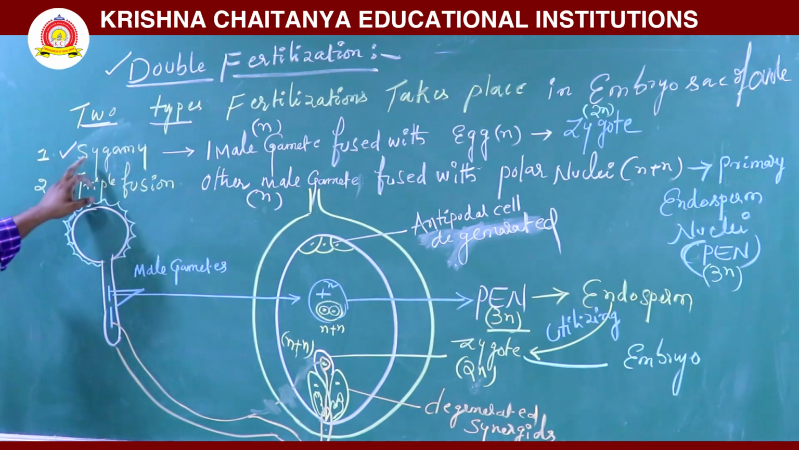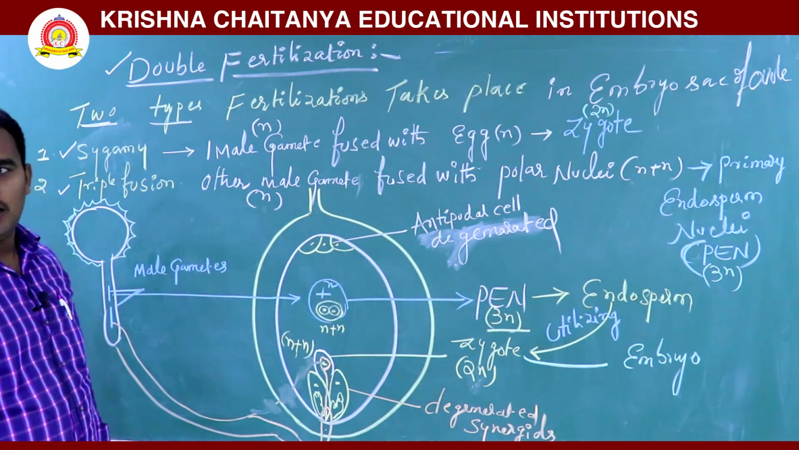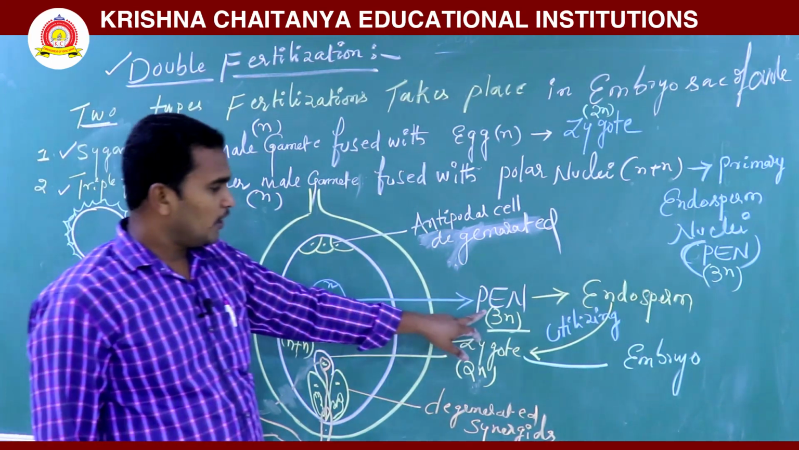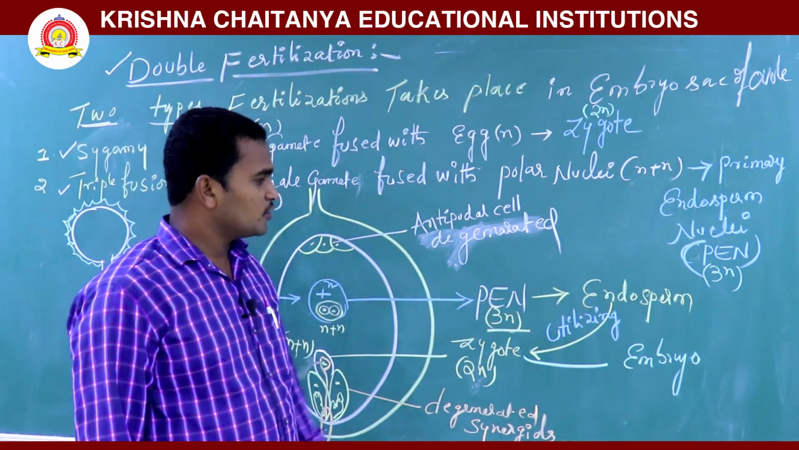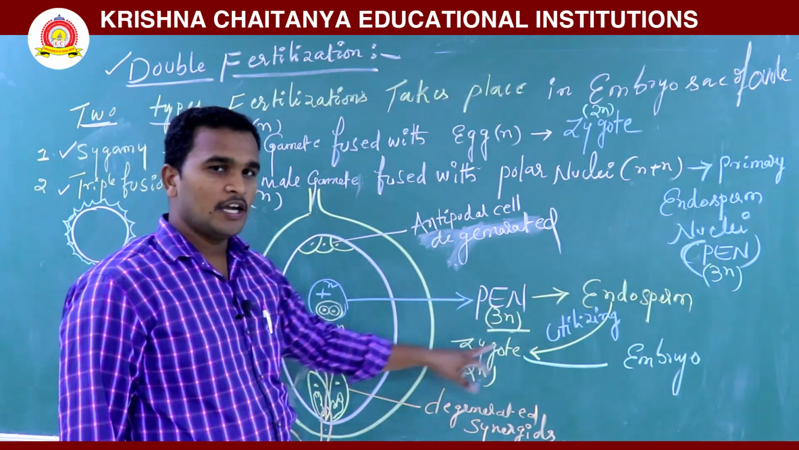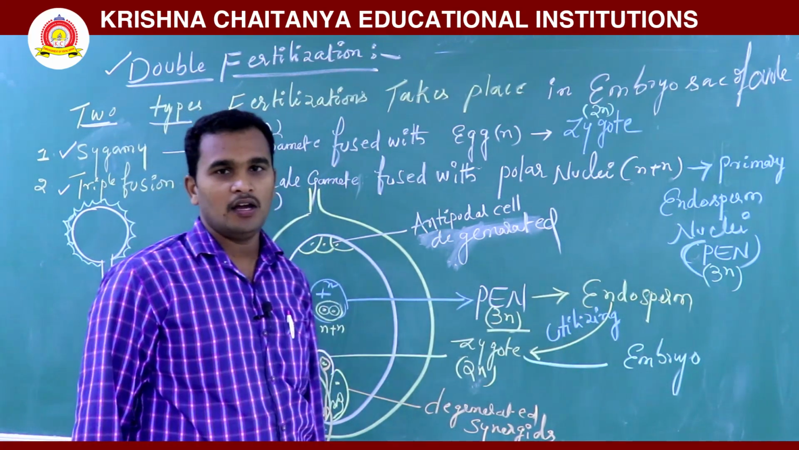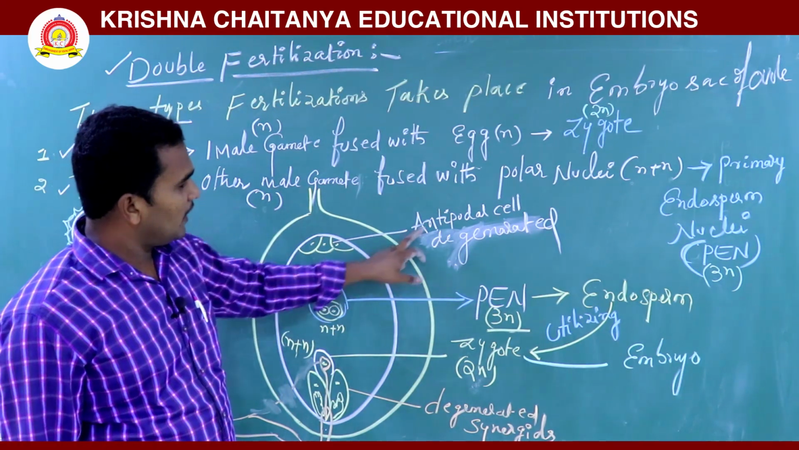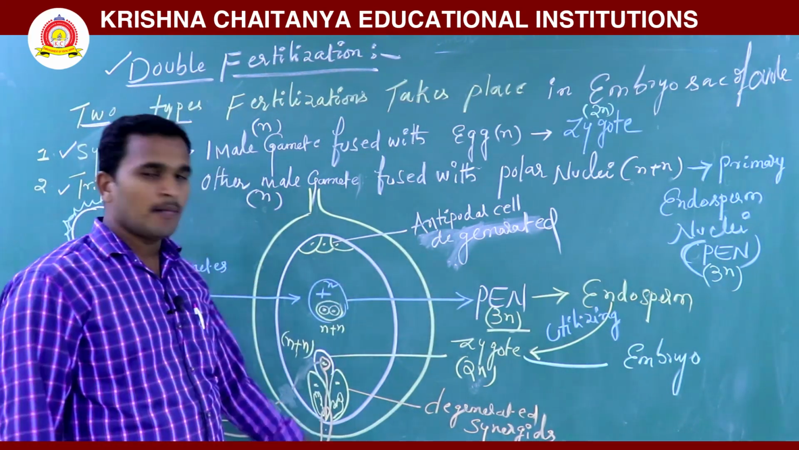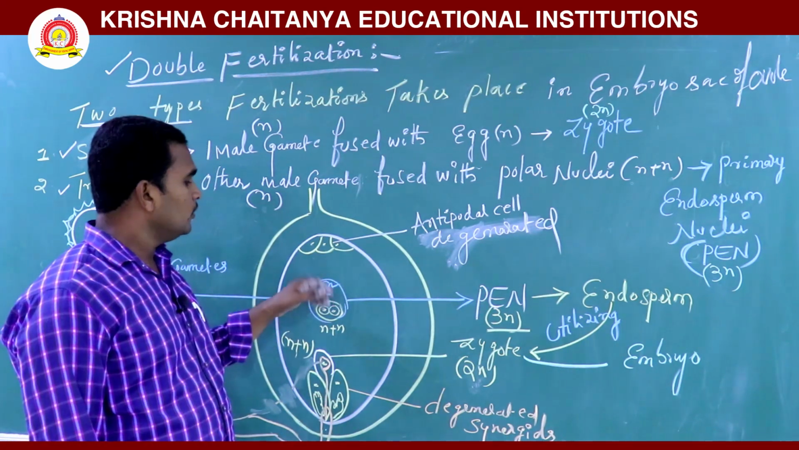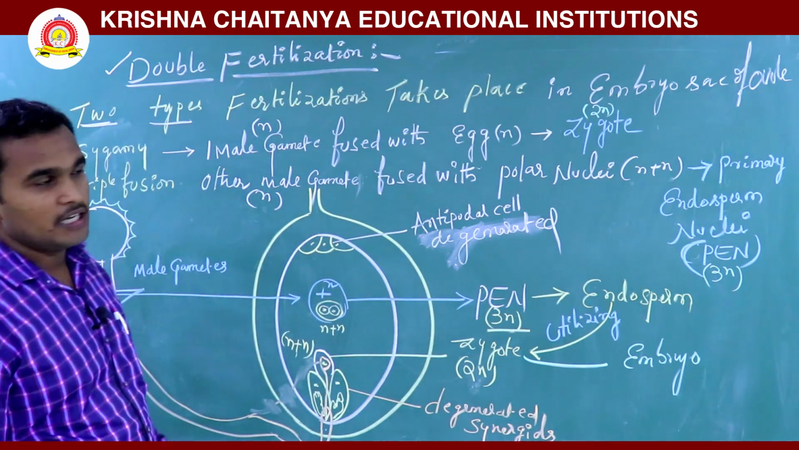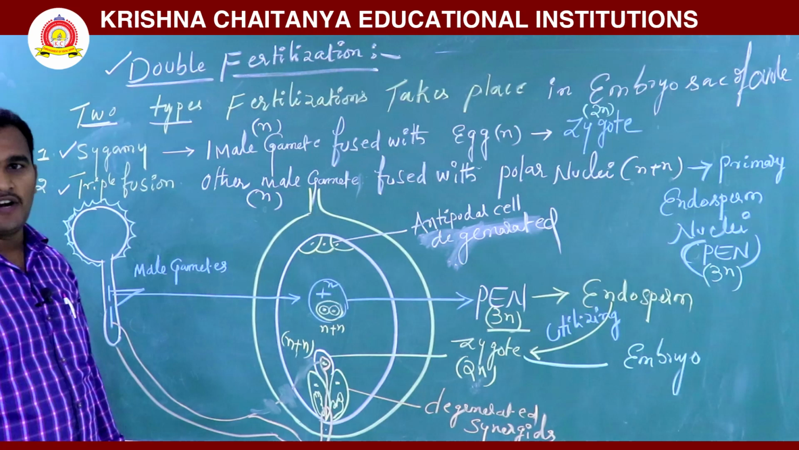So what we discussed: one is syngamy, the other is triple fusion. These two fertilizations take place within the embryo sac. The primary endosperm nucleus is converted into the endosperm, and the zygote develops into the embryo. Once the pollen tube enters, the antipodal cells and synergids gradually degenerate. So this is called double fertilization.